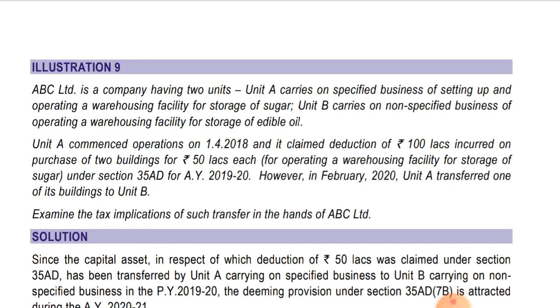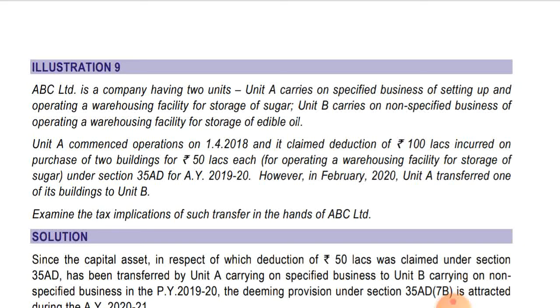Unit A commenced operation on 1st April 2018. Okay, as I said in illustration number 7, that business of setting up and operating warehousing facility for storage of sugar should commence on or after 1st April 2012. So it has started on or after 2012. So it will be eligible for deduction under section 35AD.